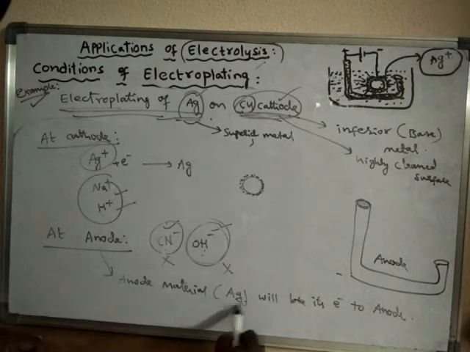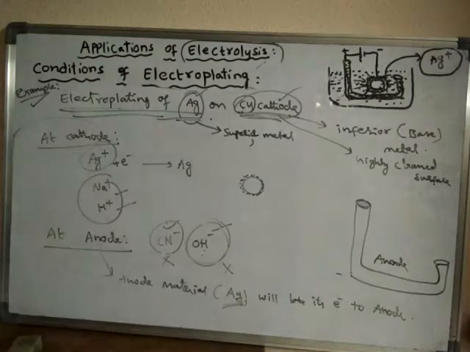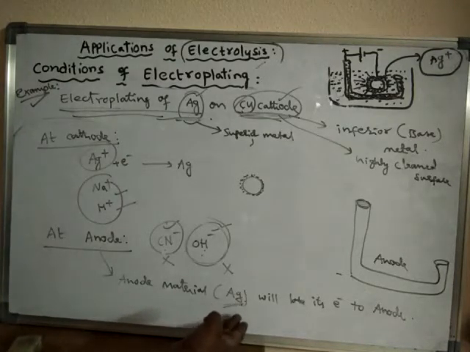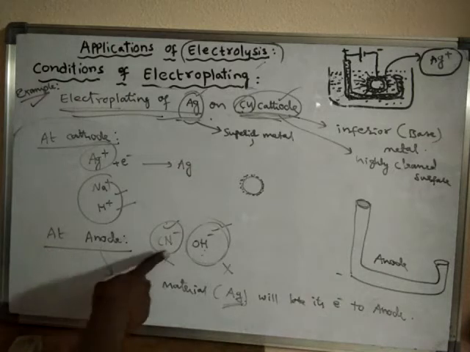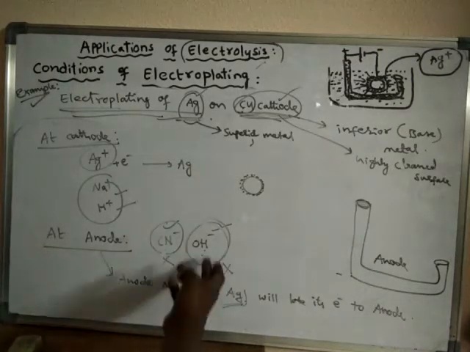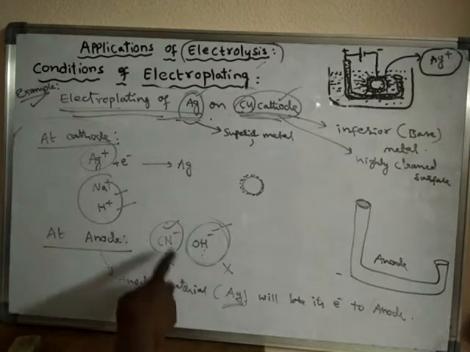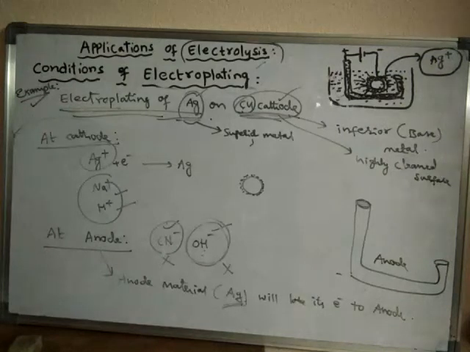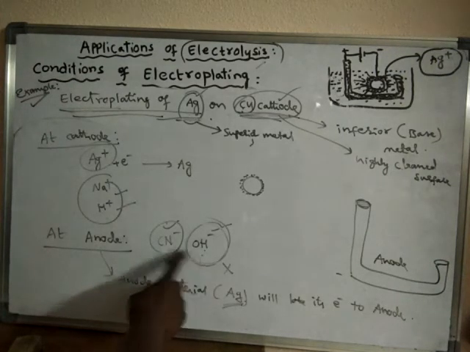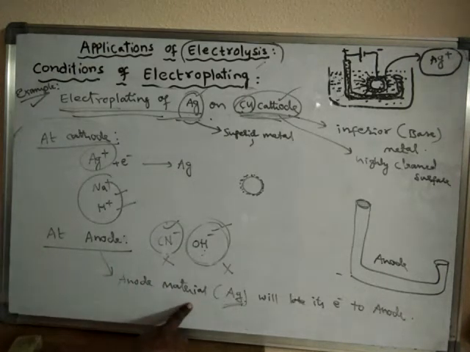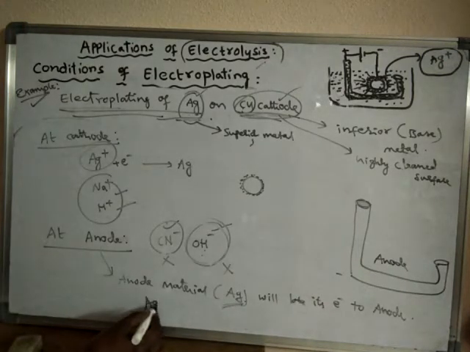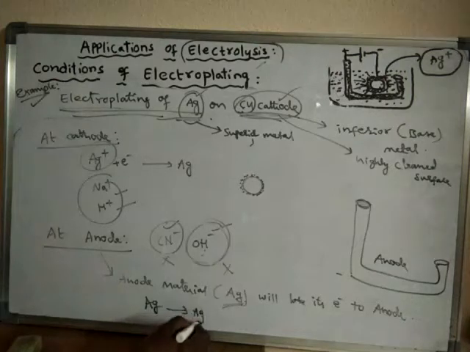Here it is not an inert electrode. So what happens? This silver will lose its electrons. Cyanide will not lose electrons, and OH minus also will not lose electrons. Though they move towards the anode, both of them do not lose electrons. Instead, the anode material itself, that means silver, will lose its electrons to anode, and finally the silver will convert into silver ions.